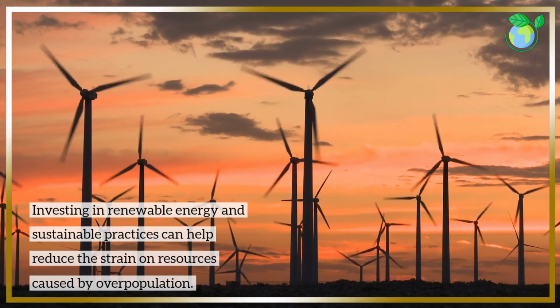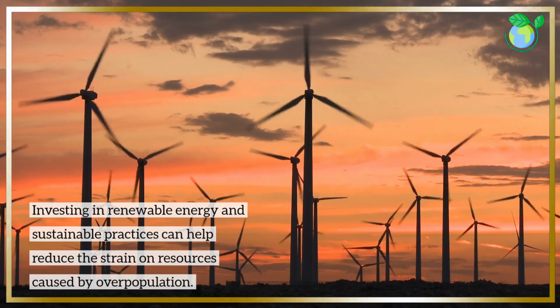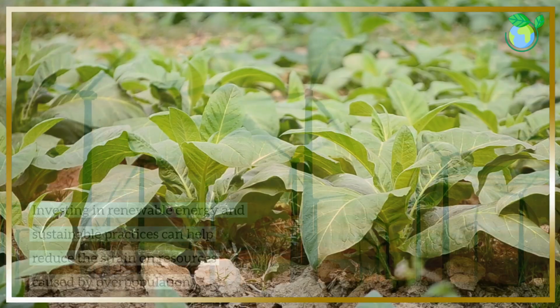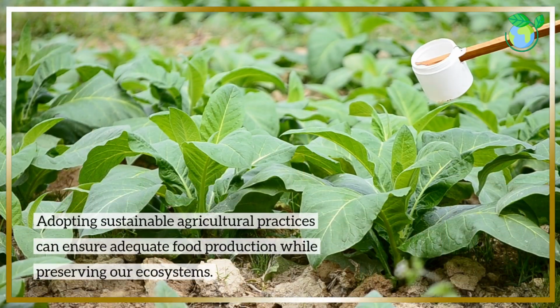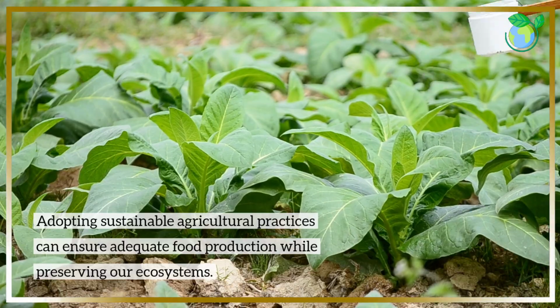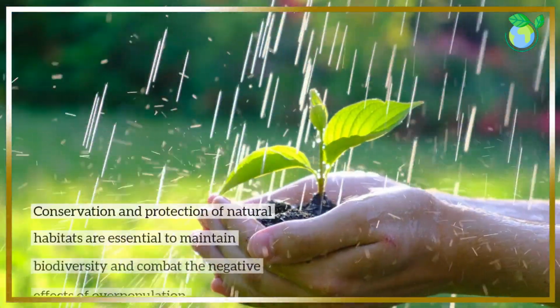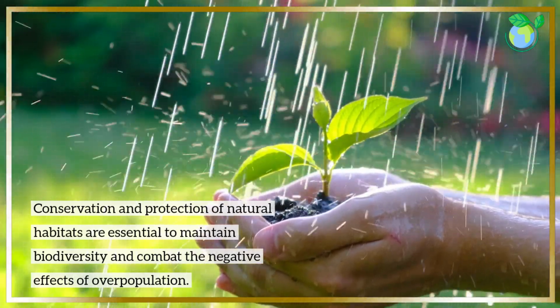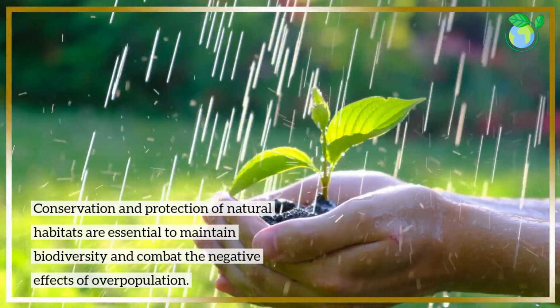Investing in renewable energy and sustainable practices can help reduce the strain on resources caused by overpopulation. Adopting sustainable agricultural practices can ensure adequate food production while preserving our ecosystems. Conservation and protection of natural habitats are essential to maintain biodiversity and combat the negative effects of overpopulation.